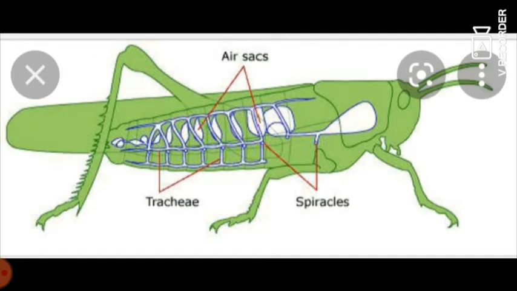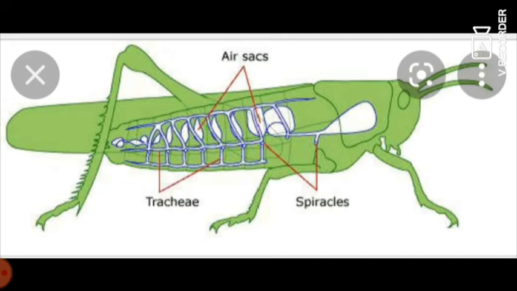Cockroach, butterfly, moth, beetles, these are all organisms that can respire through air holes. The respiratory system of an insect is known as the tracheal system. You can see the blue line, that is the trachea.